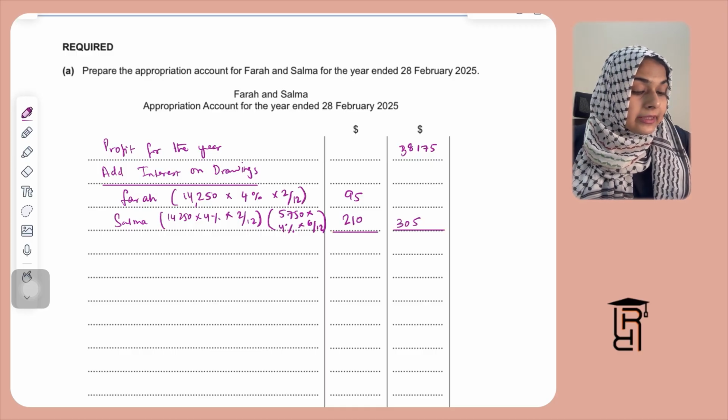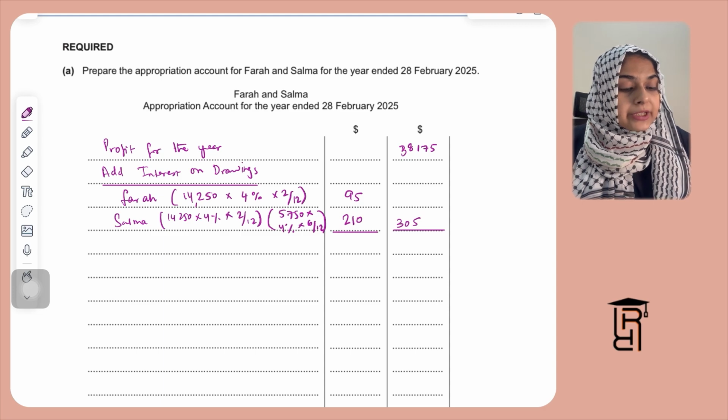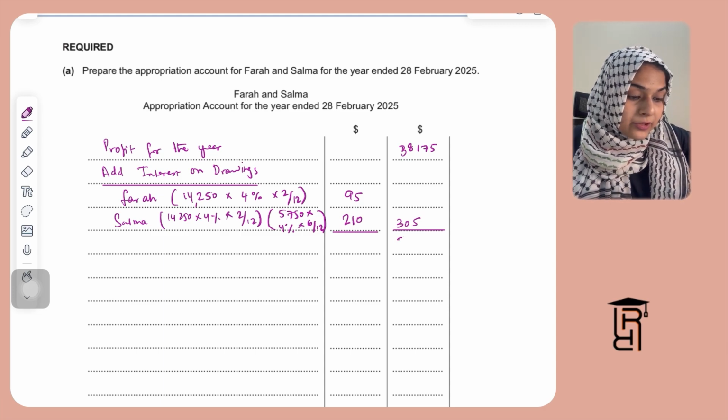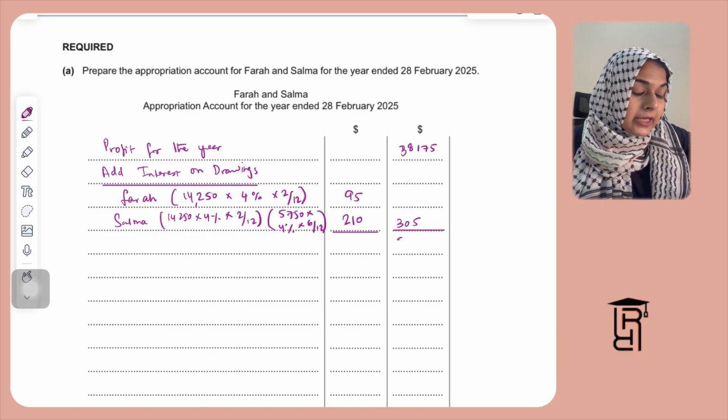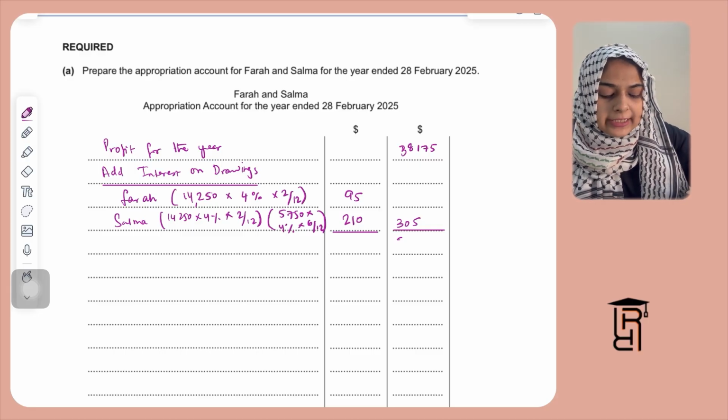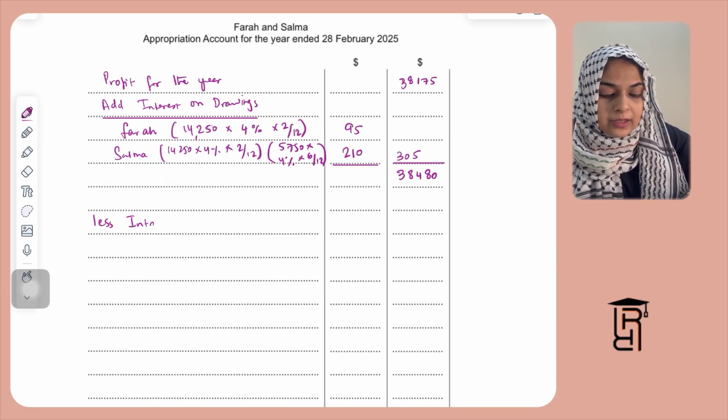When you add this to the profit, 38,175 plus 305 will give us 38,480. This is my profit after charging interest on drawings. And then what I need to do is make the appropriations here.